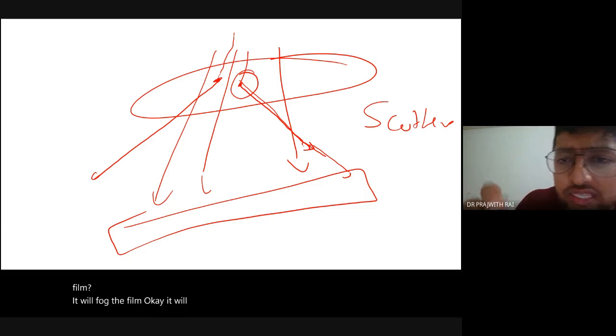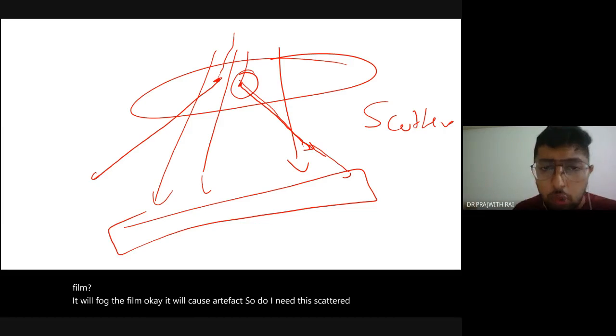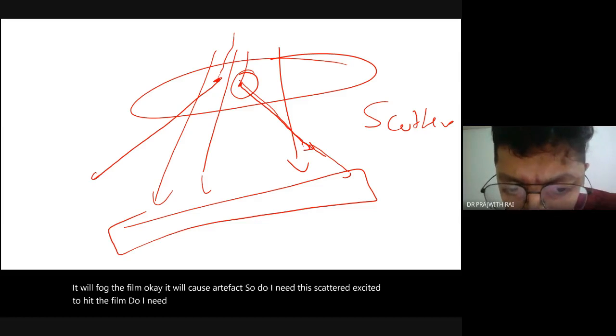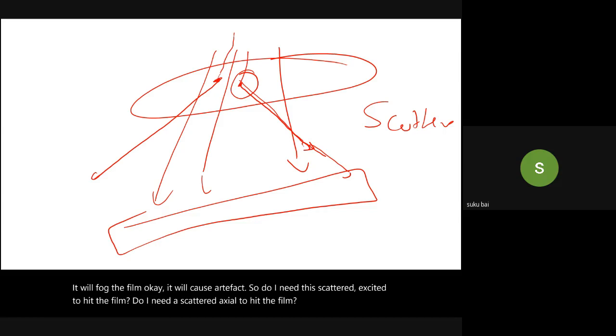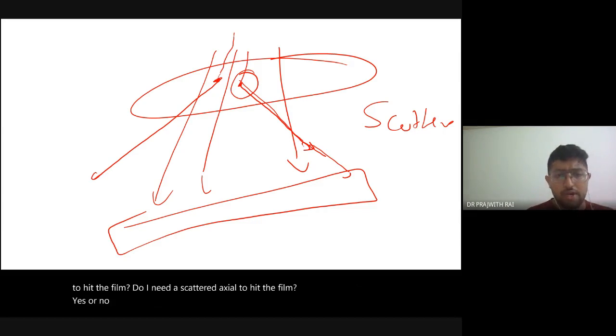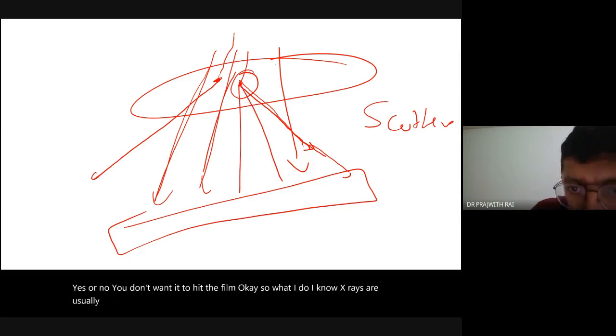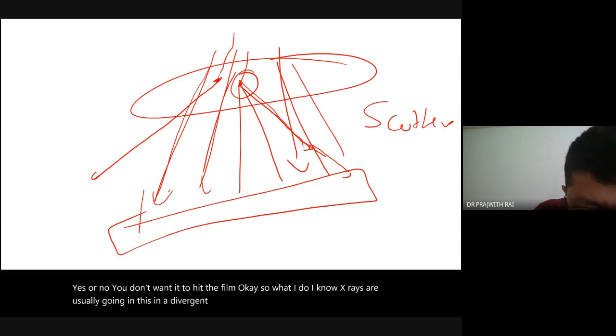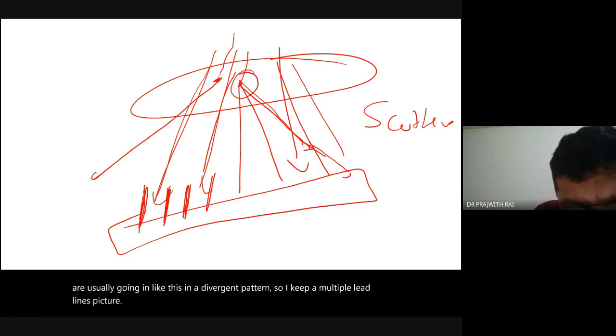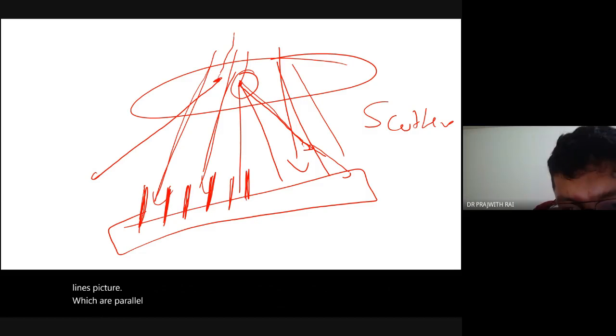So do I need this scattered x-ray to hit the film? No, sir. You don't want it to hit the film. So what I do: I know x-rays usually go in a diverging pattern, so I keep multiple lead lines which are parallel to the x-rays.